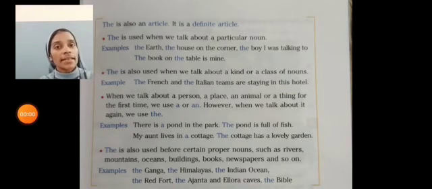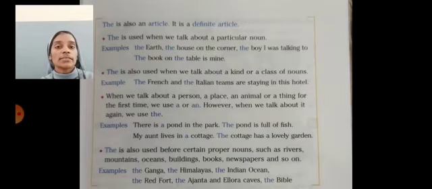For other examples, the names of rivers: the Ganga, the Yamuna, the Nile, the Tapti, etc. The names of the oceans: the Pacific Ocean, the Indian Ocean. The name of a newspaper: the Hindustan Times. The name of a building: the Taj Mahal. Name of a mountain: the Himalaya, etc.